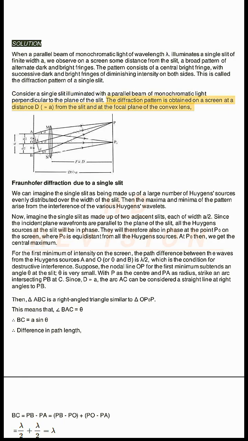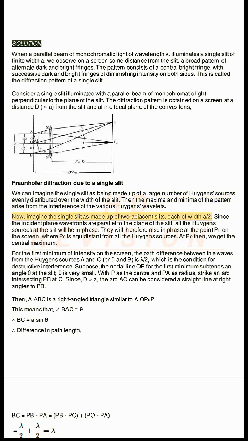The diffraction pattern is obtained on a screen at a distance D from the slit, at the focal plane of the convex lens. Fraunhofer diffraction due to a single slit. We can imagine the single slit as being made up of a large number of Huygens sources evenly distributed over the width of the slit. Then the maxima and minima of the pattern arise from the interference of the various Huygens wavelets.